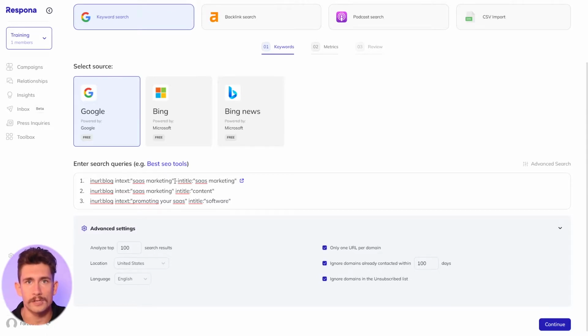The in-title operator specifies which keywords are included in the title of these articles. This is how you can determine the overall genre and type of content that you want to be reaching out to. I will also be using this operator to exclude our target keyword from the titles of our prospective articles to make sure we aren't reaching out to any competitive content.